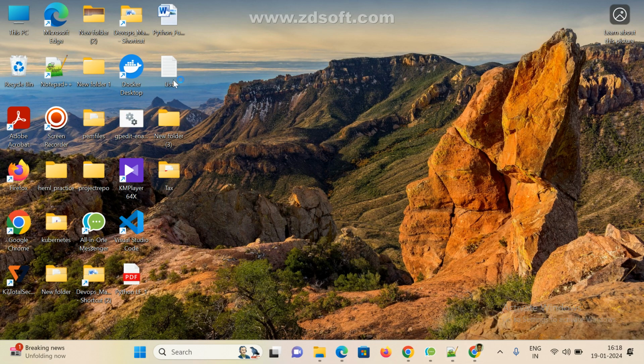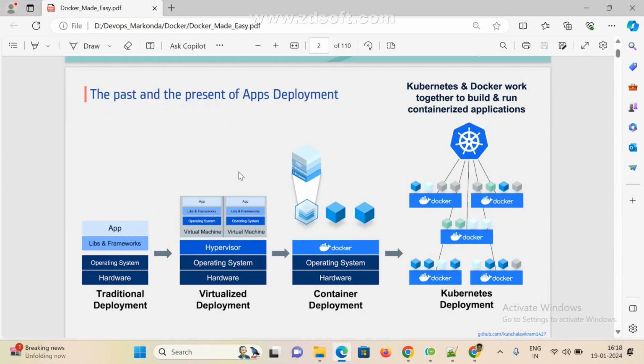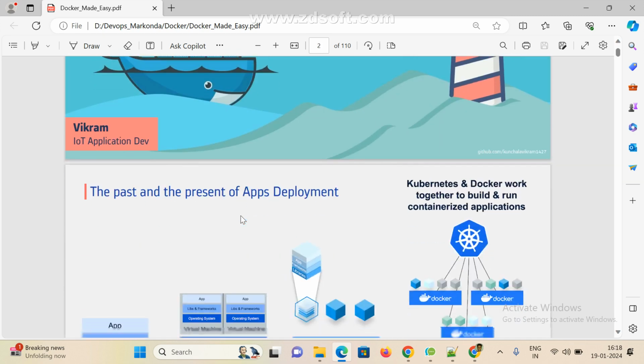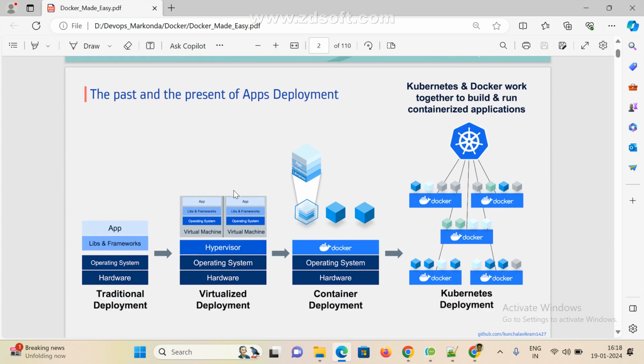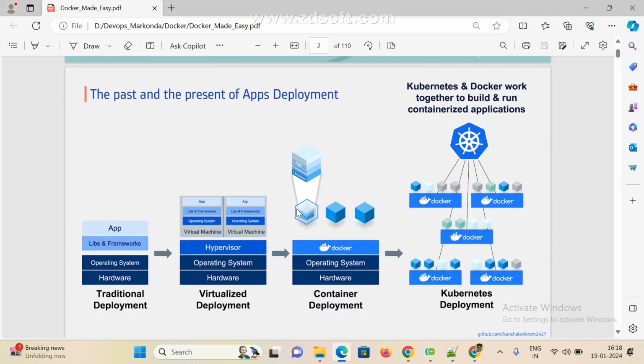Okay, so let's move on to class. Now, if we go here, why do you go for Docker? Today we're going to discuss what is Docker, what is the advantage of Docker, and what is the architecture of Docker, and all we'll see.